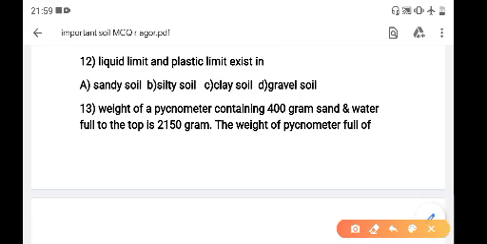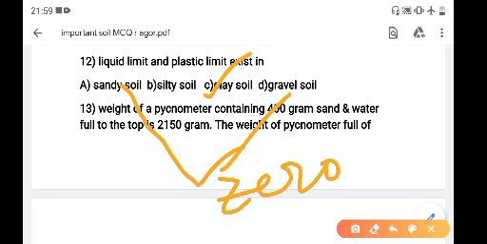Correct option is clay soil. Sand and gravel have no plasticity. Sand and gravel have zero plasticity, and silt plasticity is very low.